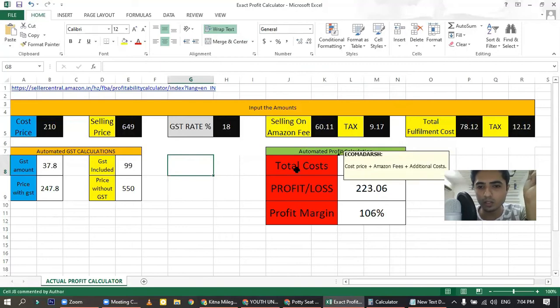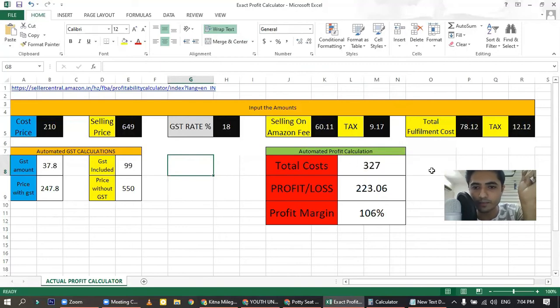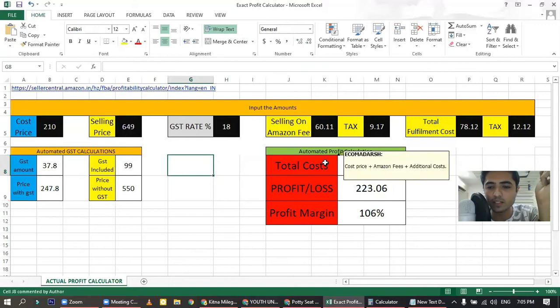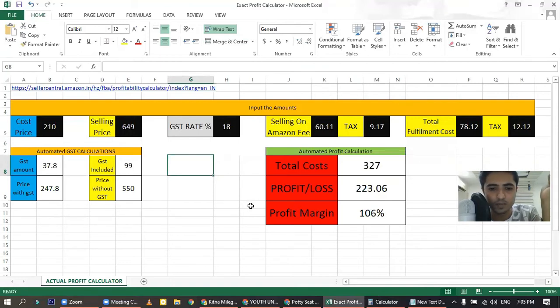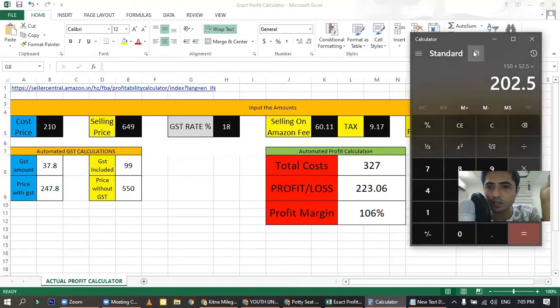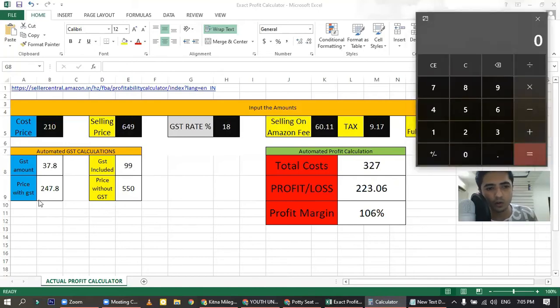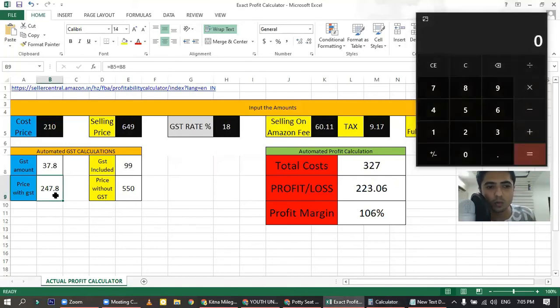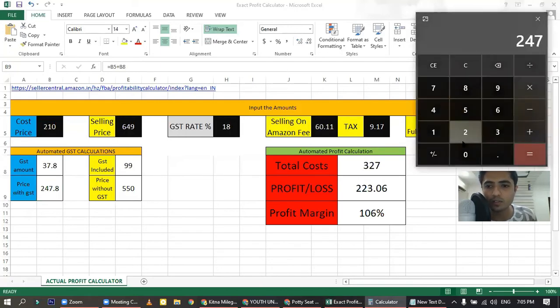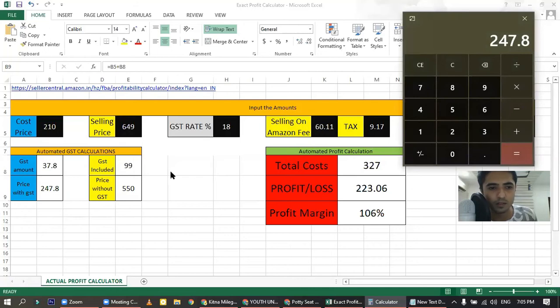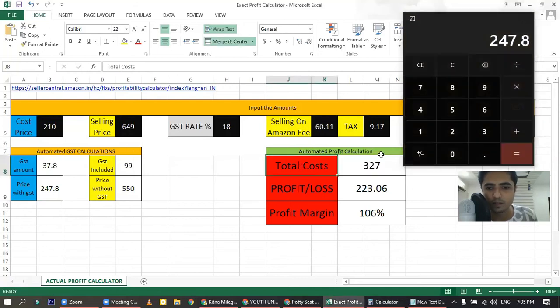Okay, the total cost includes the cost price, it includes the Amazon fees and additional costs. So let's calculate that. So what was our cost price with GST? It was 247.8 rupees. So let's write 247.8 plus there was Amazon fees, which is 60.11.